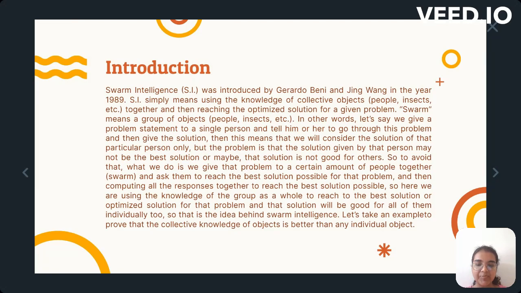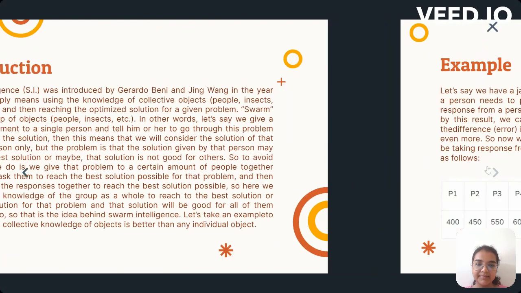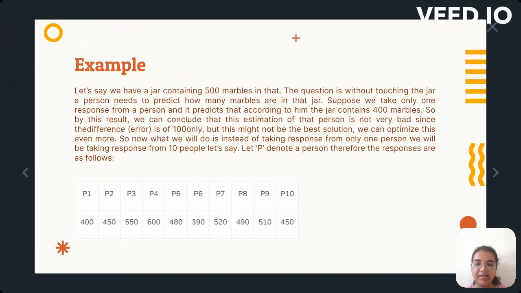Let's take an example to prove that the collective knowledge of objects is better than any individual object. Example, let's say we have a jar containing 500 marbles. The question is, without touching the jar, a person needs to predict how many marbles are in that jar.